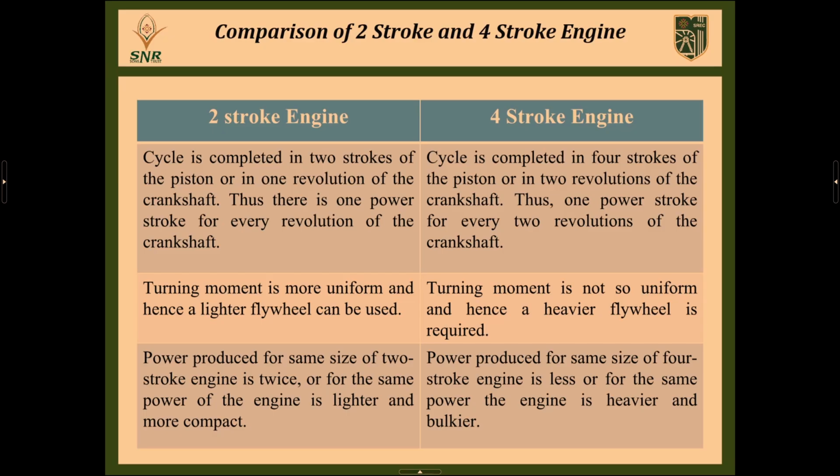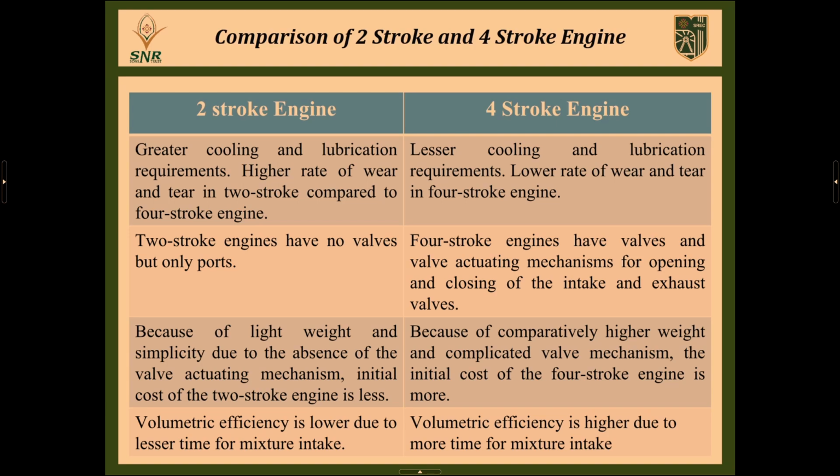As we already discussed, in the two-stroke engine the four processes complete in two strokes. The crankshaft will take only one revolution to complete the entire four processes. But in the four-stroke engine, the crankshaft will take two revolutions to complete the four processes. So, the two-stroke engine is the quicker operation as compared to the four-stroke engine. And generally, two-stroke engines need greater cooling and lubrication, because of the very high speed as compared to the four-stroke engine, and the four-stroke engine's requirement of cooling and lubrication is much lesser.